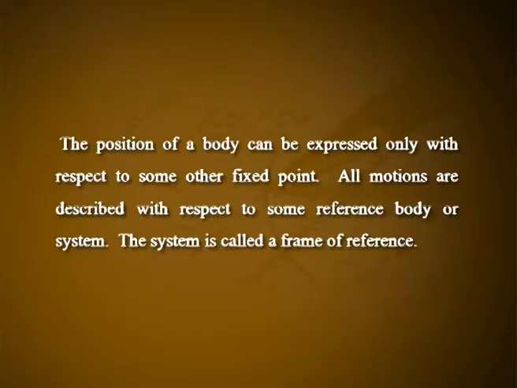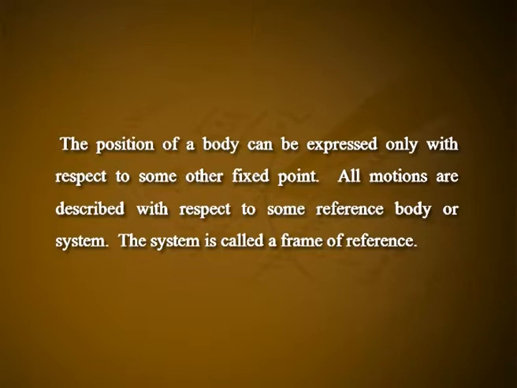Anything which occurs instantaneously or suddenly at a point in space is called an event. This means an event has a position to show where it occurs and has a time to show when it occurred. Suppose we want to describe the motion of a body, say a car moving on a road, as a function of time. The position of a body can be expressed only with respect to some other fixed point.